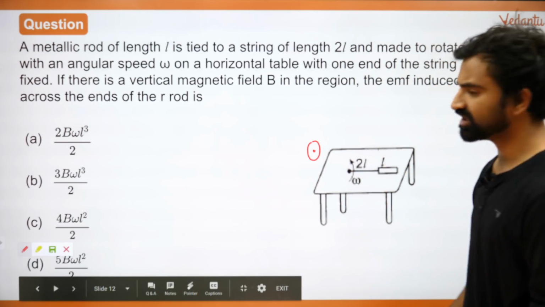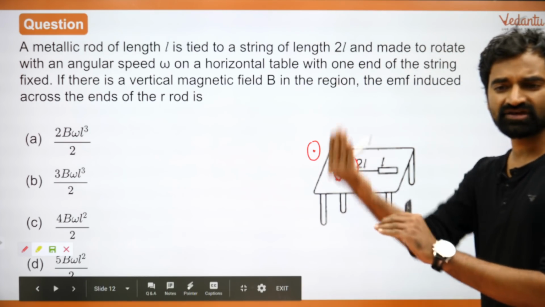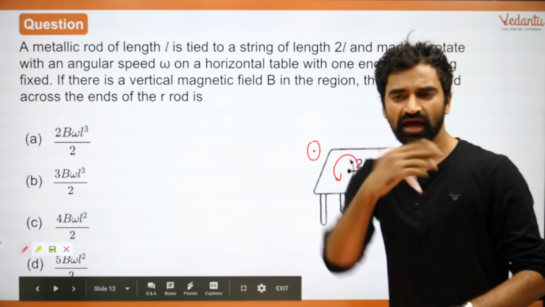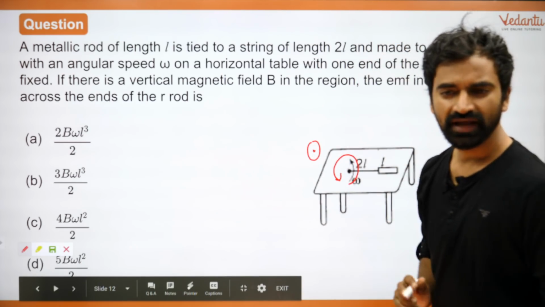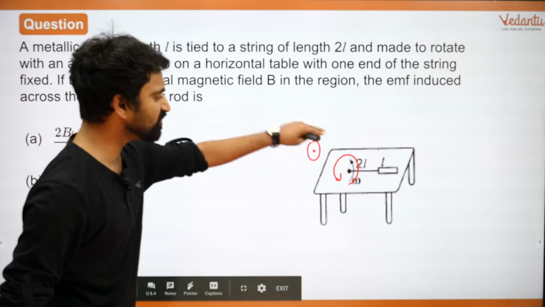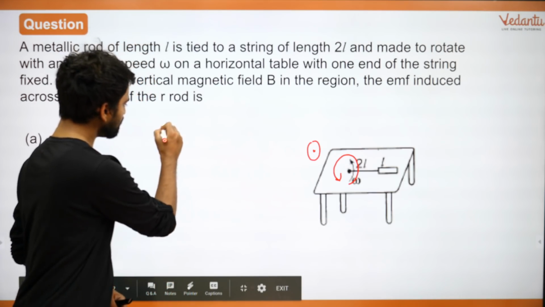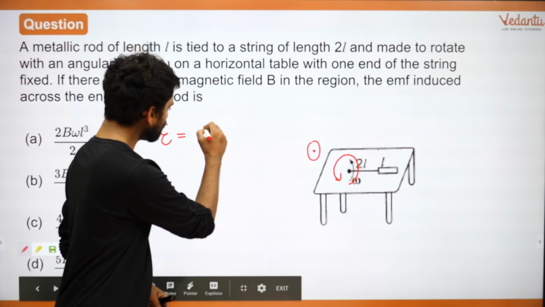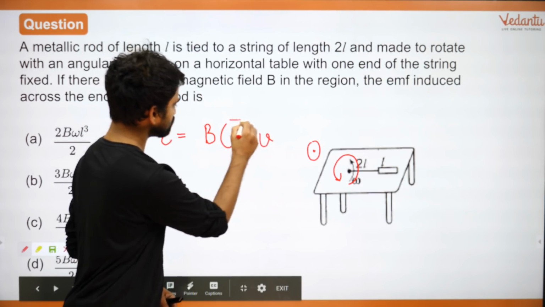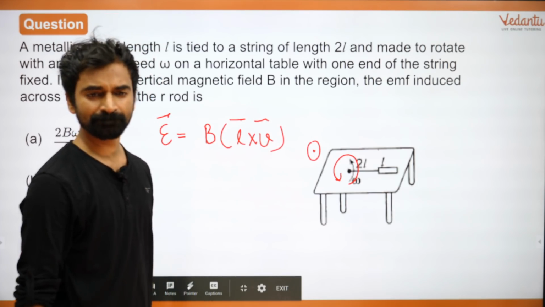The important point over here is that the rotation and the magnetic field are both perpendicular to each other, right? This is the plane of rotation and this is the magnetic field, right? Now that is one part of it. Let us understand the second part. Whenever you have this situation, how do we find the EMF? EMF is given by B into L cross V, right? Everyone? That is what EMF is given by.